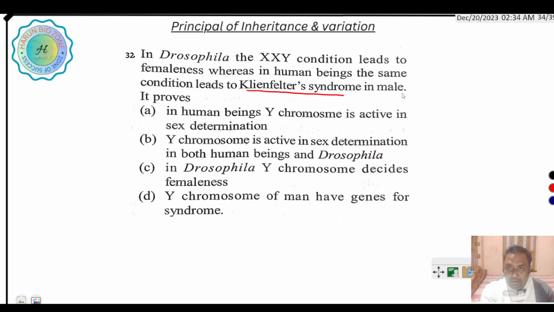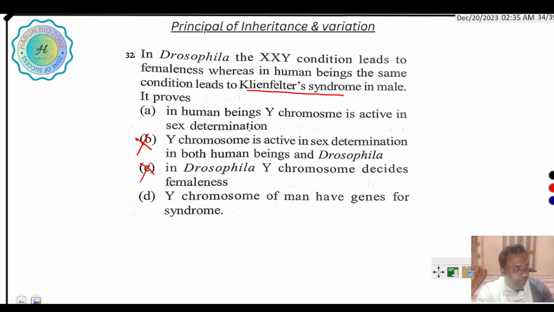In human beings the Y chromosome is active in sex determination. In Drosophila, the Y chromosome does not decide femaleness. Here the one copy of X chromosome is increased.